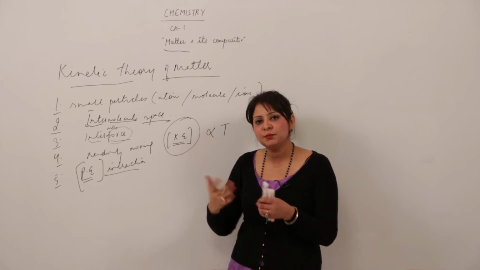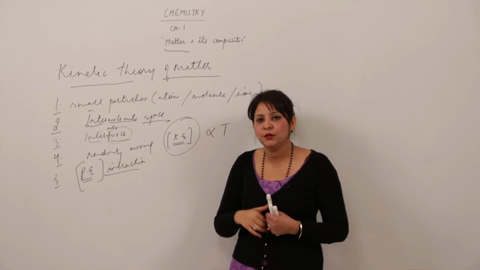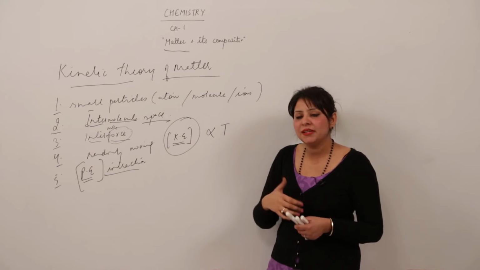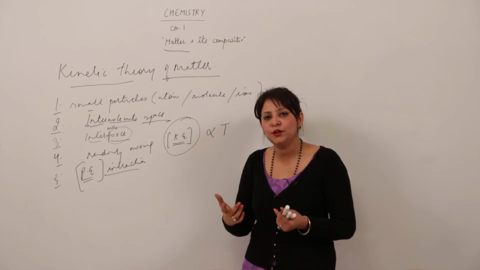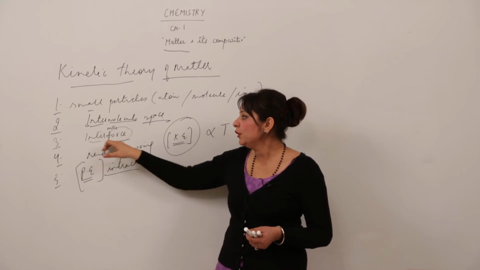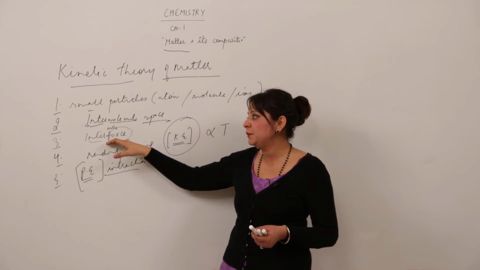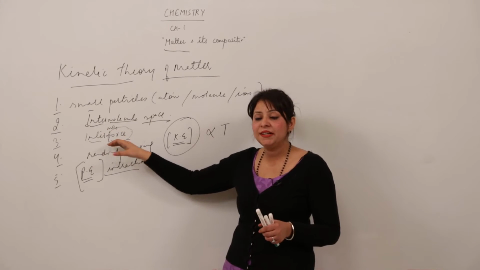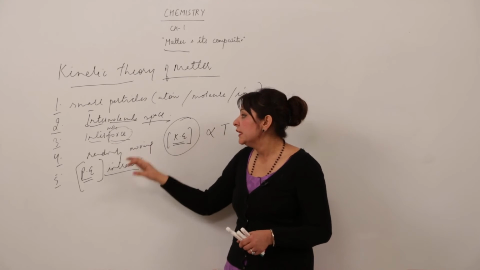Sometimes I use the term particle, sometimes molecule, but it means the same because the particle can be an atom, molecule or ion. Intermolecular force is the force between the molecules, and its nature is always attractive. That is why they tend to exist among themselves.